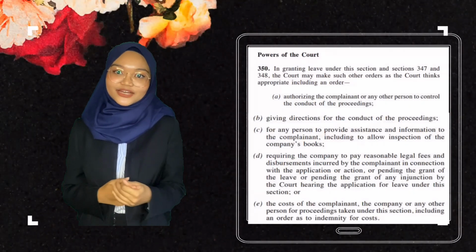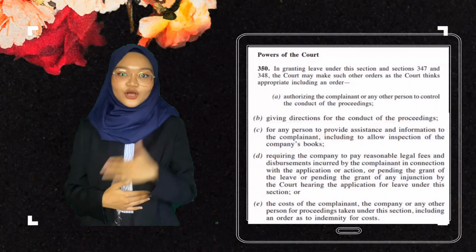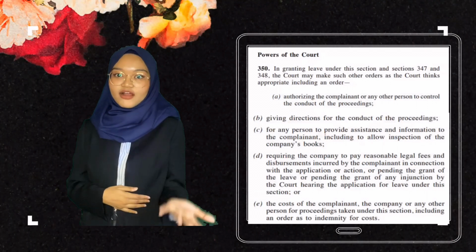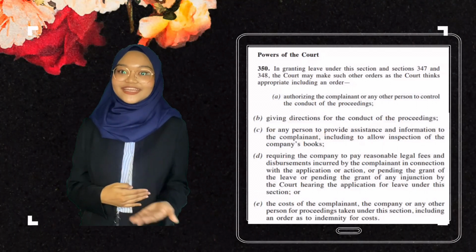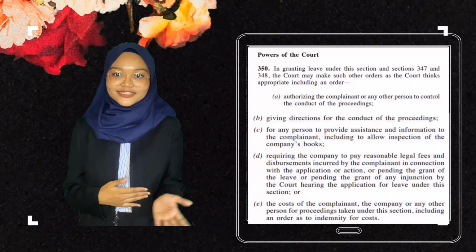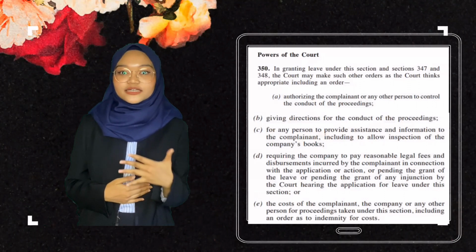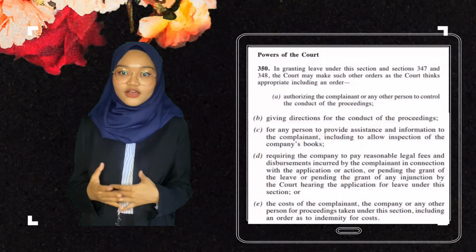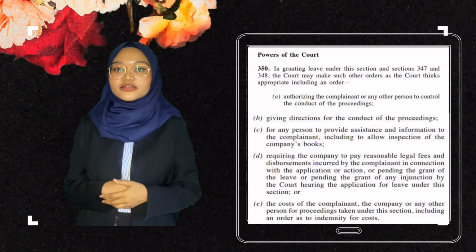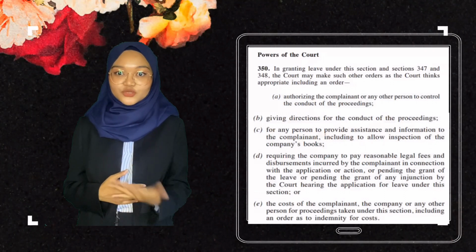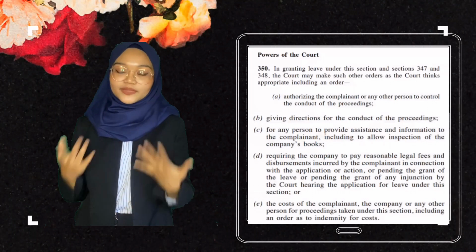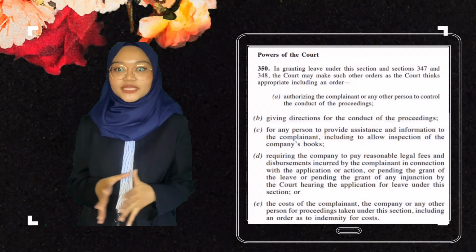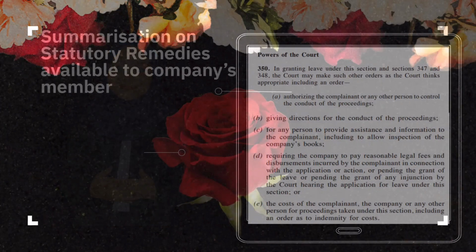Last but not least, the legislature also recognized that the complainant will require assistance, and thus Section 350 provides that the court may make the following orders when granting leave for derivative action: authorizing the complainant or any person to control the conduct of the proceedings; moreover, giving directions for the conduct of the proceedings. In addition, the court can also order a person to provide assistance and information to the complainant, for example, inspection of the company's books, and require the company to reimburse the complainant.